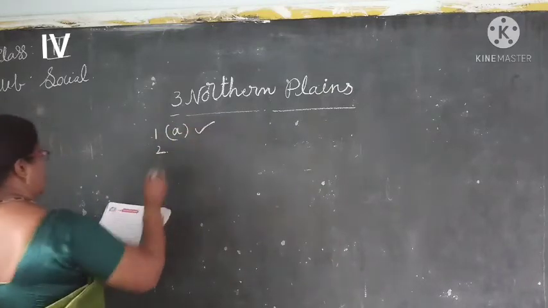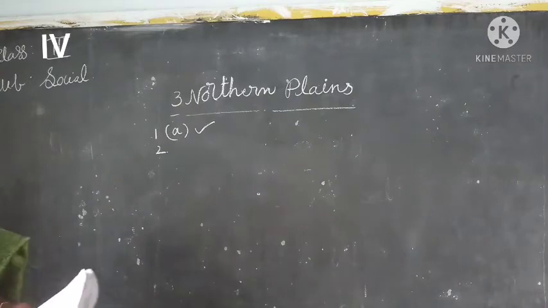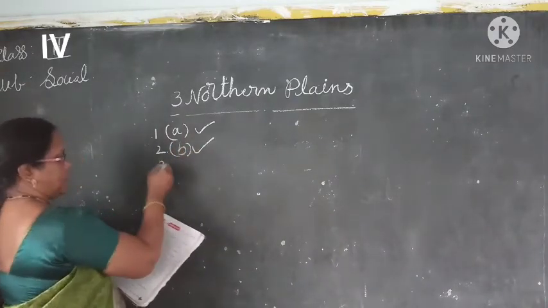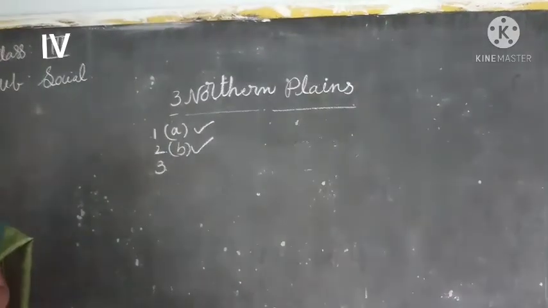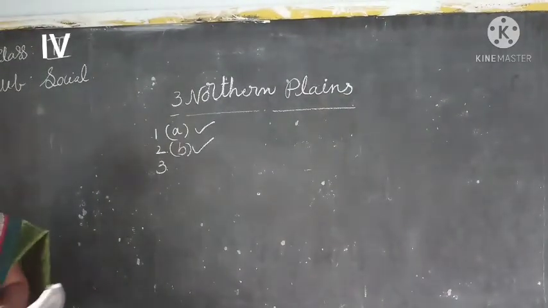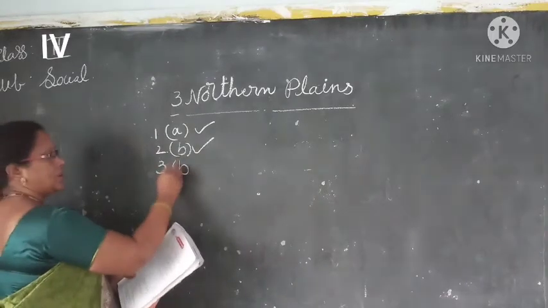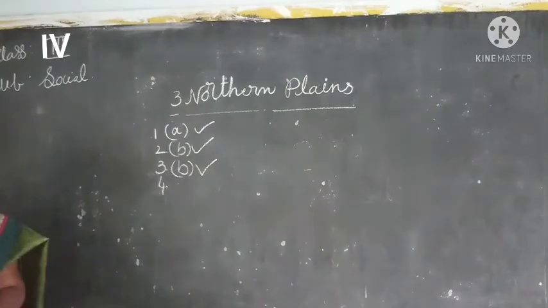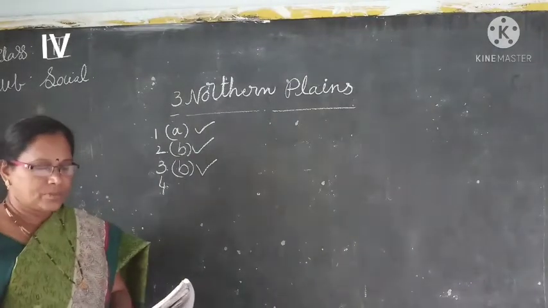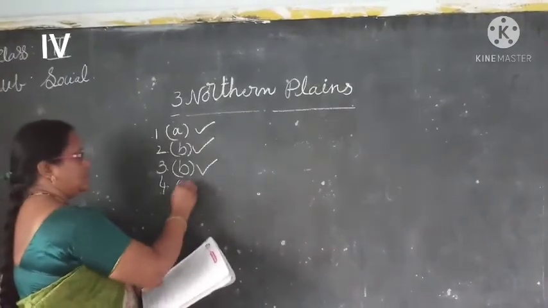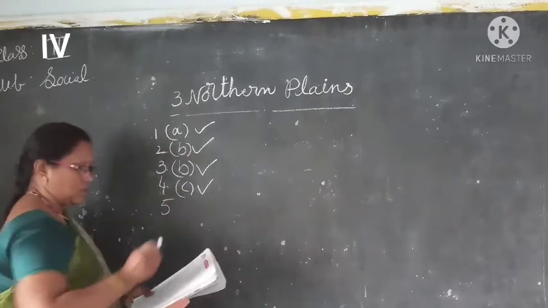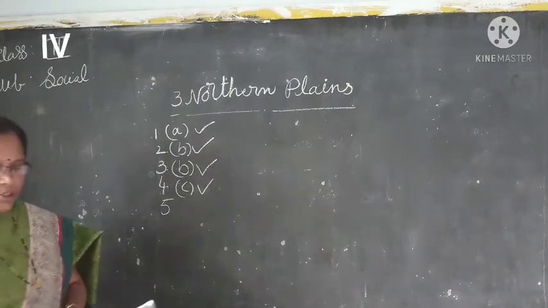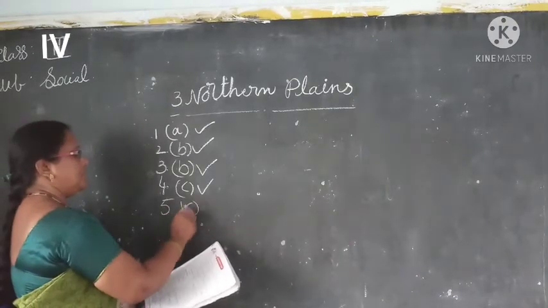Next, the second one: the Bhakra Dam is built on the Satluj river. Third one: in Bangladesh the Ganga is known as the Padma river. Padma river. Okay children, Tsangpo is another name of the Brahmaputra. West Bengal is watered by the Ganga and Brahmaputra, both children. So you have to write option C.